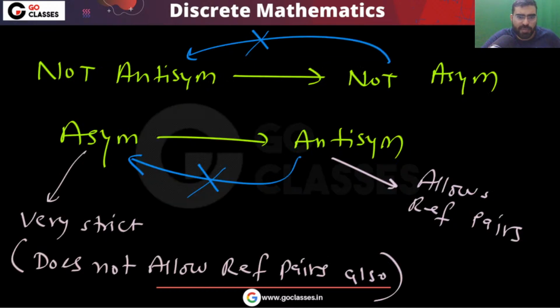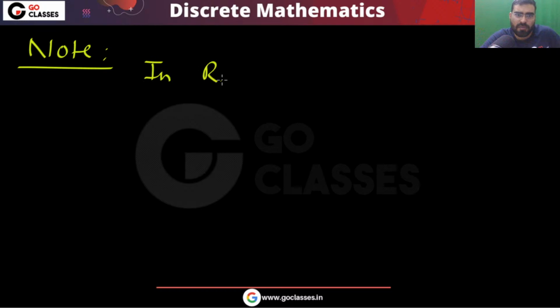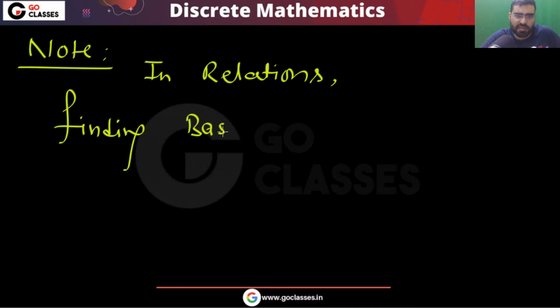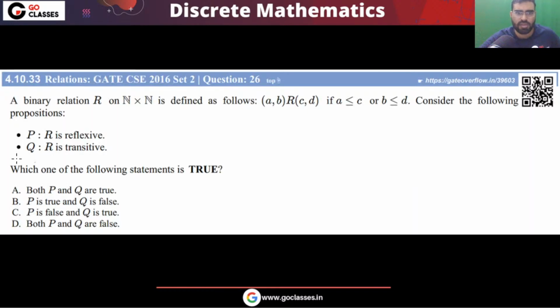So did you notice that finding the base set is very important, right? Yes or no? In any question, finding the base set is very important. In relation questions, the base set is the set on which you are defining the relation, and finding it is very, very, very important. So don't make the mistake here. Okay, let's move on. Now let's see this question.